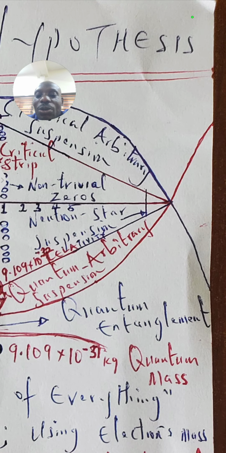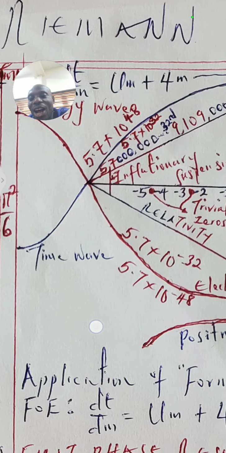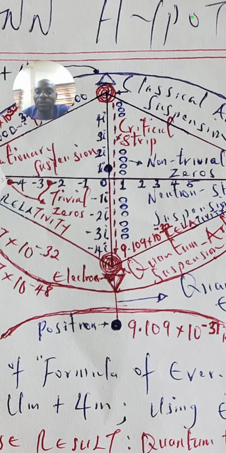we have suspension right inside the black hole. The result that we got is actually at that suspension, and you can see that the power initially moved backward and then moved forward. So we have a quasar-like signal right at the core singularity of the black hole. That is how the formula of everything has solved the mystery of the Riemann hypothesis. The decayed worth of the electron to the real electron is shifted by 0.5 on the real axis.